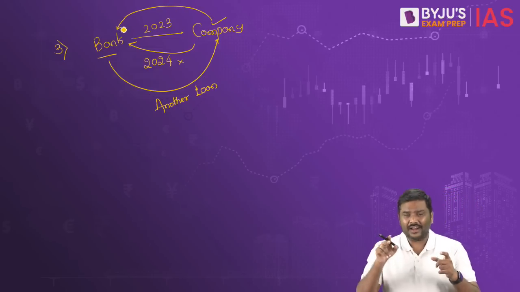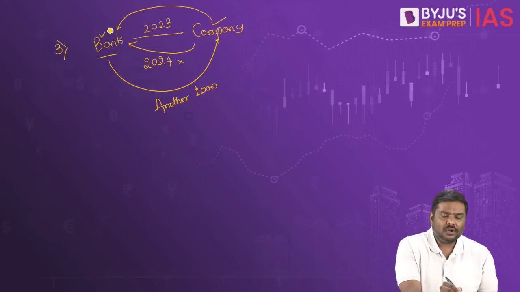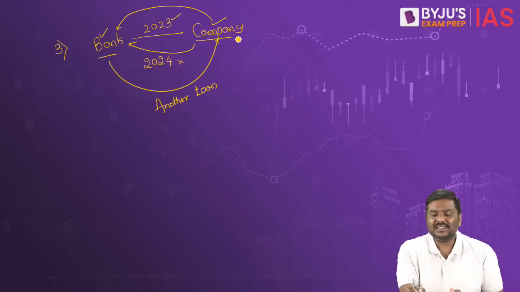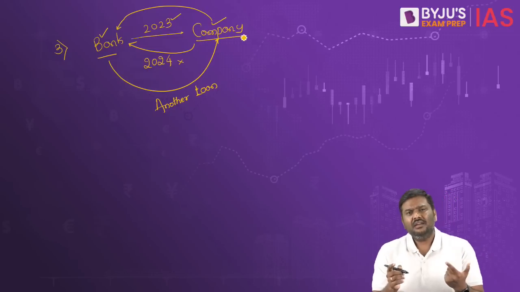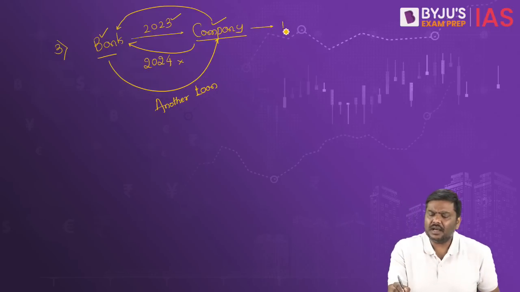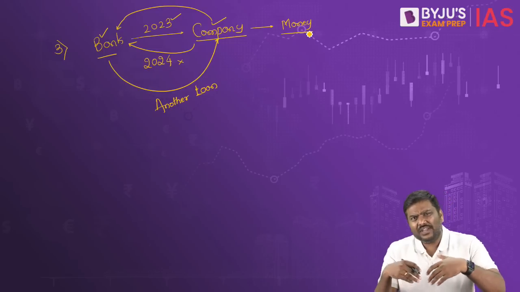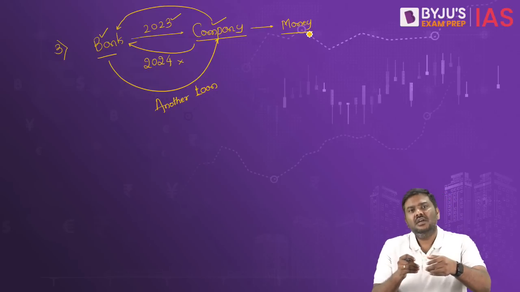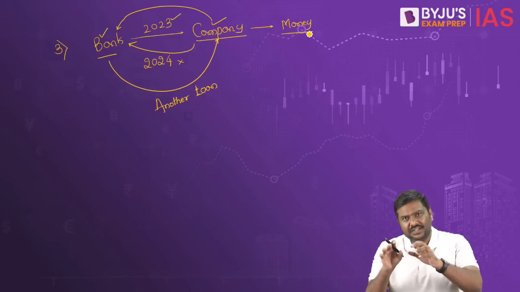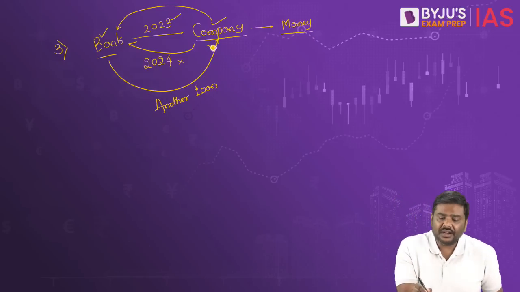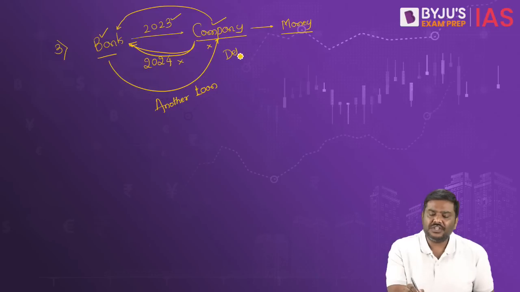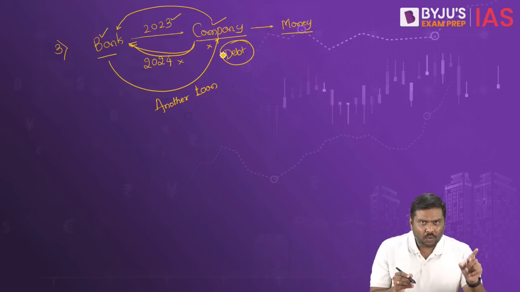I'll repeat it again. Understand the logic here. The bank has already given a loan in 2023 to a company, but in 2024 the company is unable to make a repayment. Why? Let's say the company has earned a certain amount of money, but this money is sufficient for the company to take care of their operational expenses, for example, payment of salaries of the workers, payment for the raw material which is supplied, etc. But that money is not sufficient to make the loan repayment. In simple terms, money is not sufficient to pay off the debt that they owe to the bank.